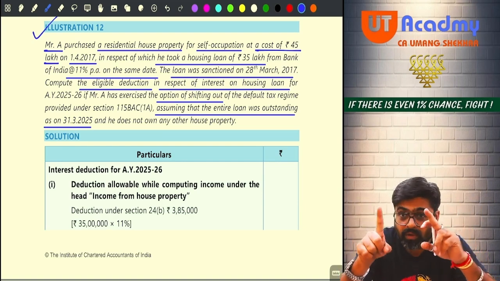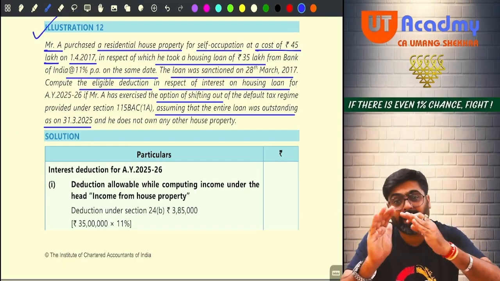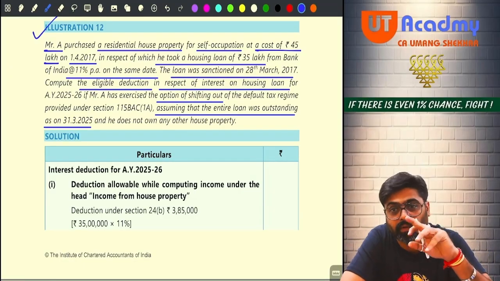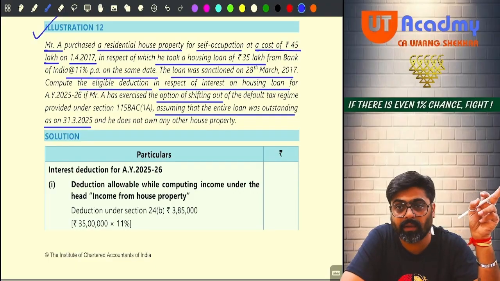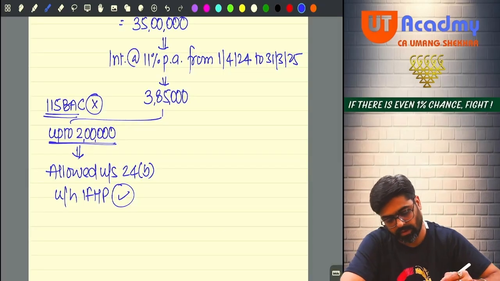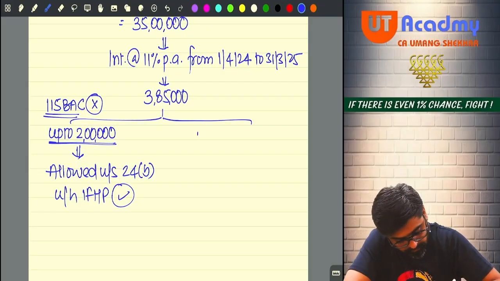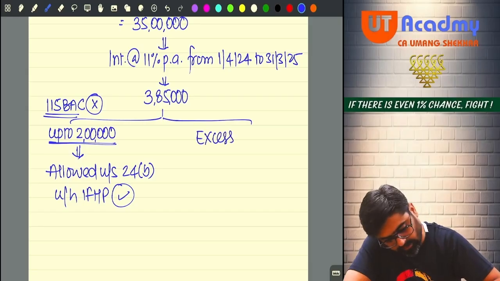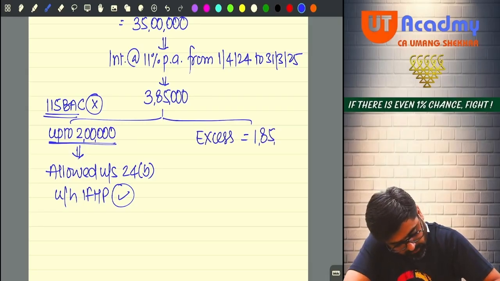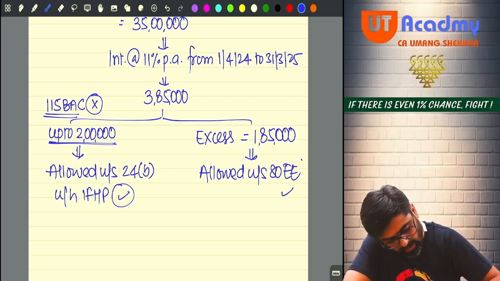But since you are not following 115BAC, you can claim SOP interest under house property, and the excess interest which you could not claim, you can claim under 80EE also. Why 80EE? Because all the conditions of 80EE are fulfilled. That I am going to tell you. Wait. So tell me, up to 2 lakh you will claim under house property? Yes or no? Now, the excess 1,85,000 is allowed under section 80EE. Why allowed under 80EE?